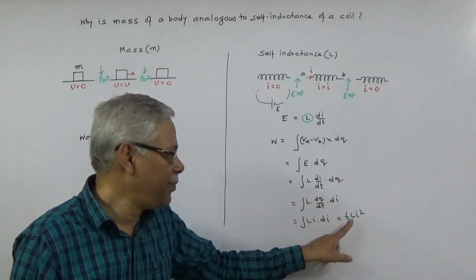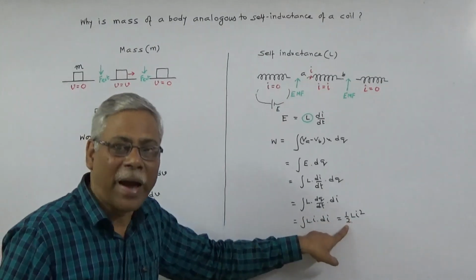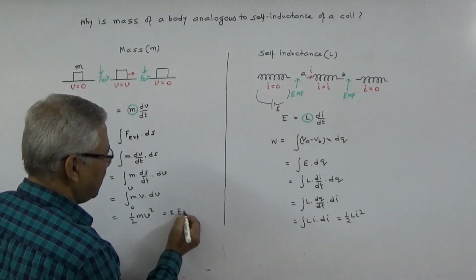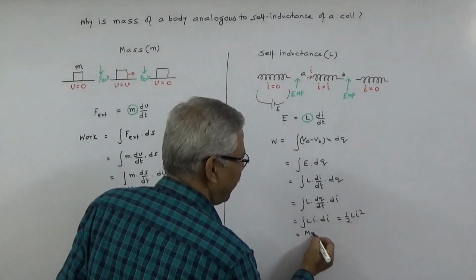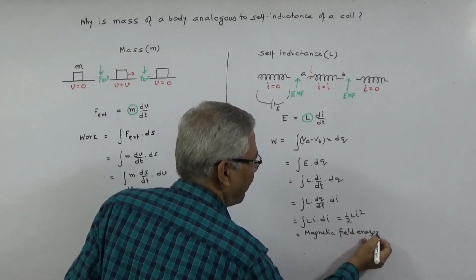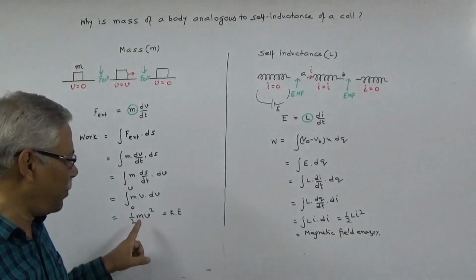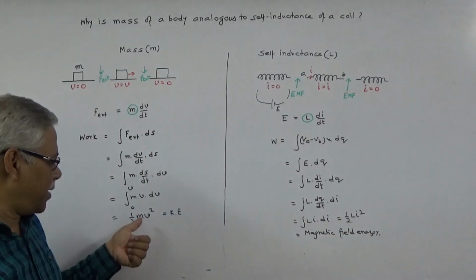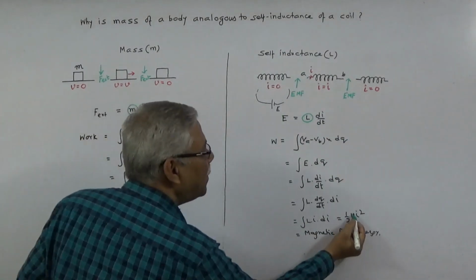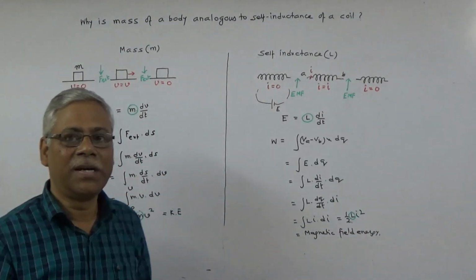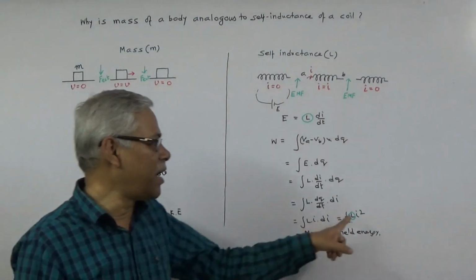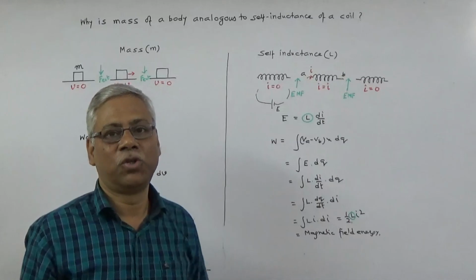Again, you can compare this expression, called magnetic field energy, with the kinetic energy. This is kinetic energy, this is magnetic field energy. So again we compare these two, and we find that mass and self-inductance are analogous, and again velocity of a body is analogous to the current through a conductor.